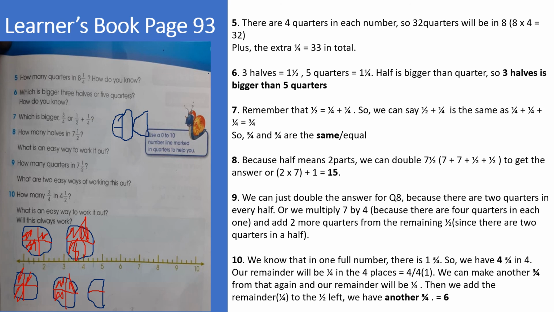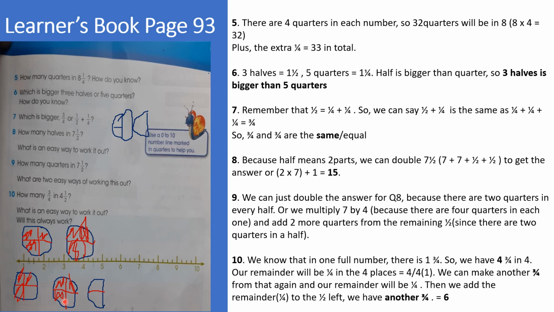Now let's count how many 3/4 we have. The 3/4 are the ones colored in red all together. So in only one circle, I have 1 3/4, I have 2 3/4, I have 3 3/4, and 4 3/4. So in 4 whole numbers I have 4 3/4.